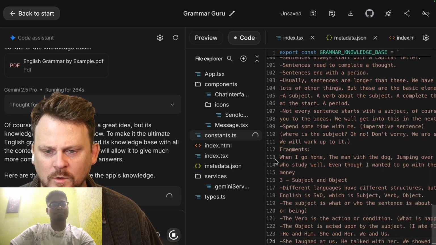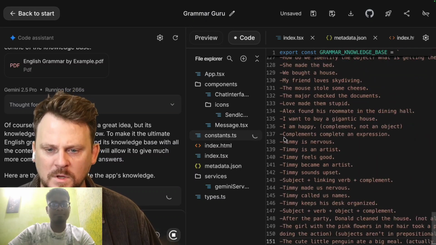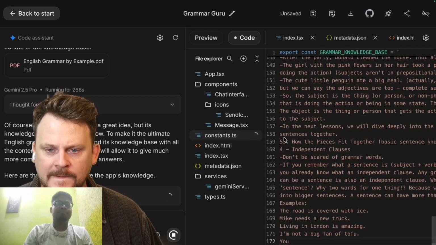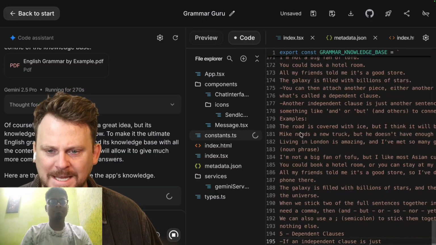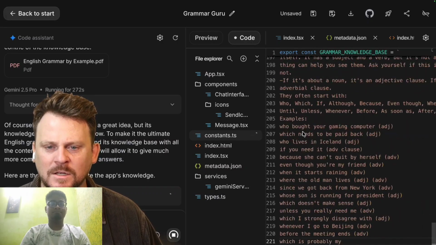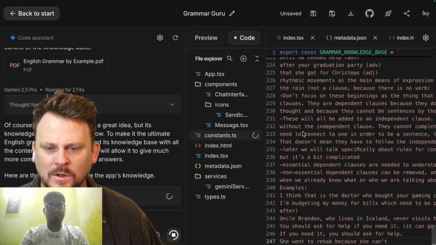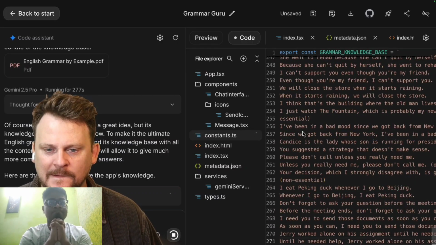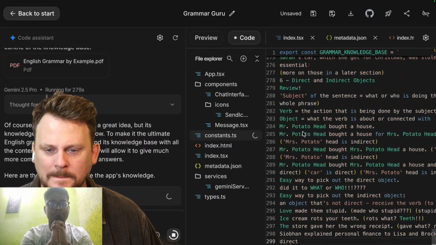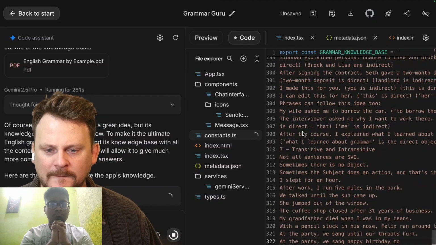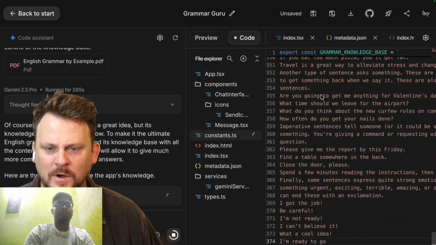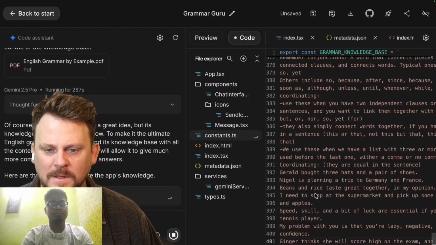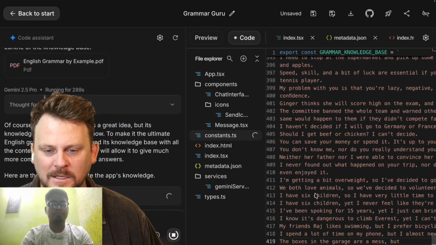Wow, so Google's solution to this seems to be to reproduce the entire text internally. Here it goes. Those look right. There's the transitive and intransitive. See, I was telling you, it's a lot. This is a lot of stuff.